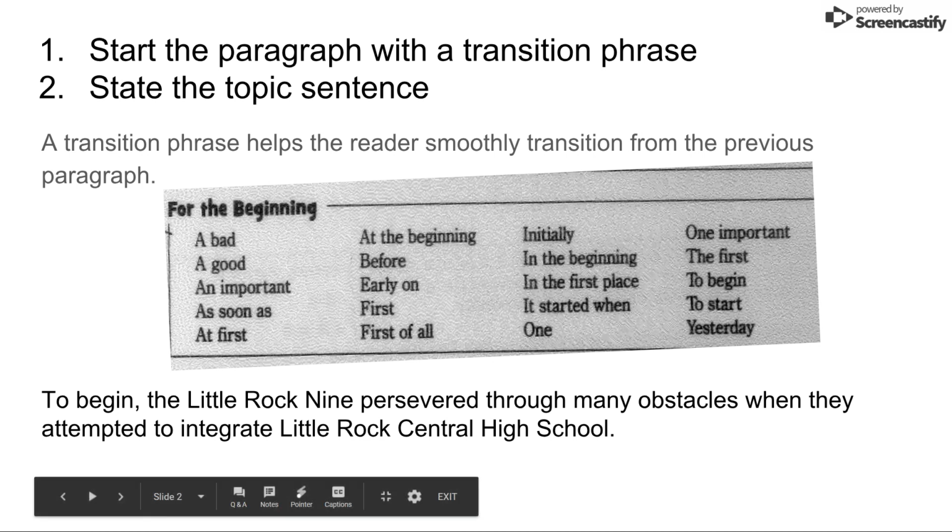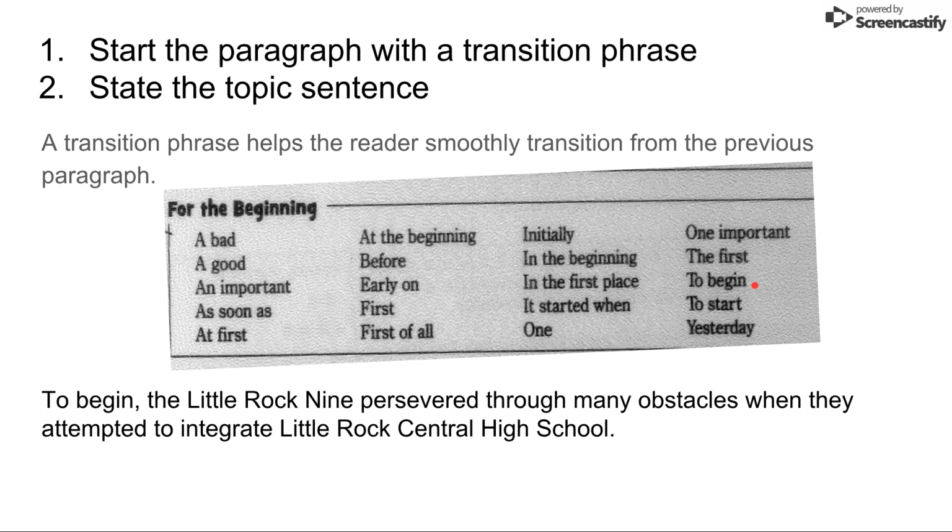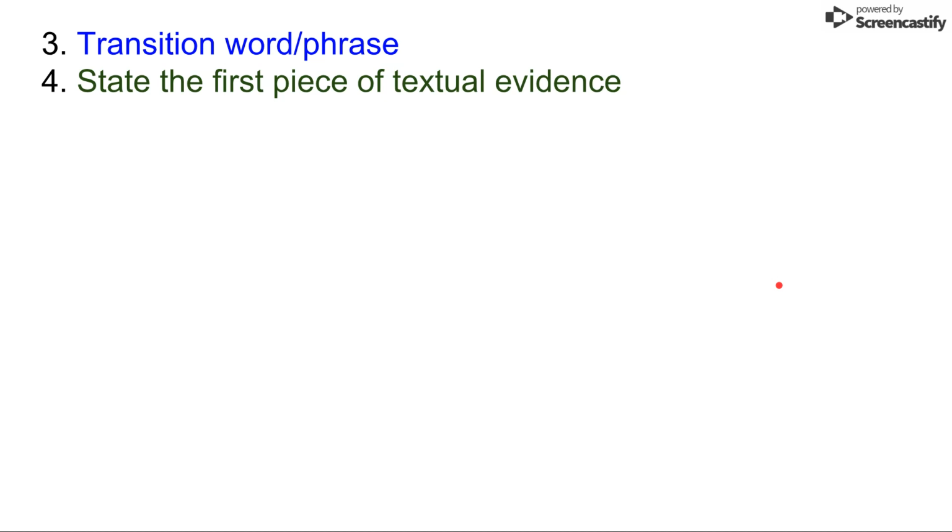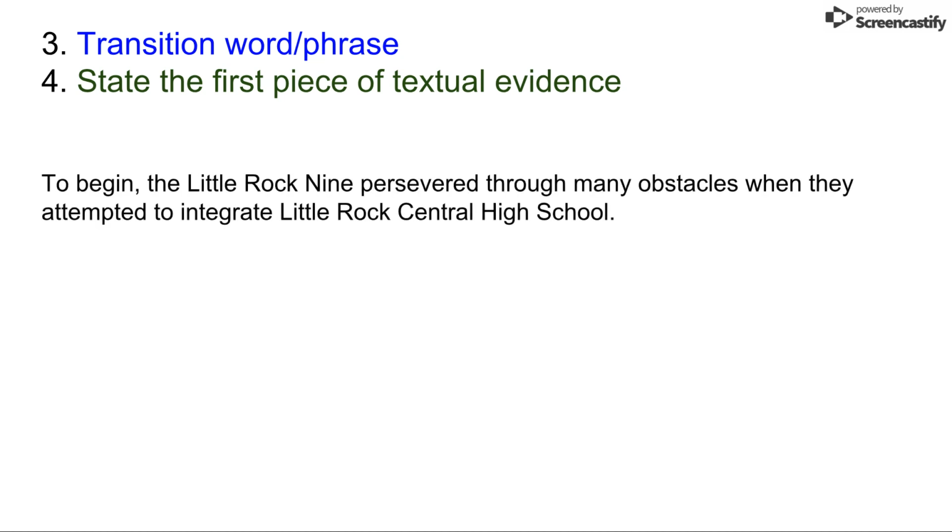The Little Rock Nine persevered through many obstacles when they attempted to integrate Little Rock Central High School. And so I have the transition phrase to begin. And then steps 3 and 4 include another transition word or phrase and state the first piece of textual evidence. So my topic sentence: to begin, the Little Rock Nine persevered through many obstacles when they attempted to integrate Little Rock Central High School.